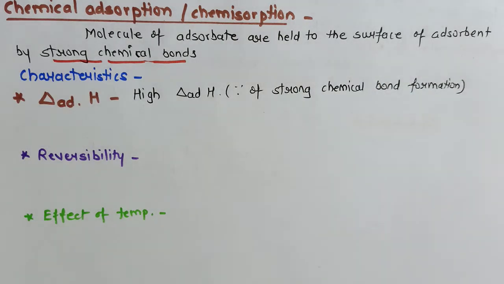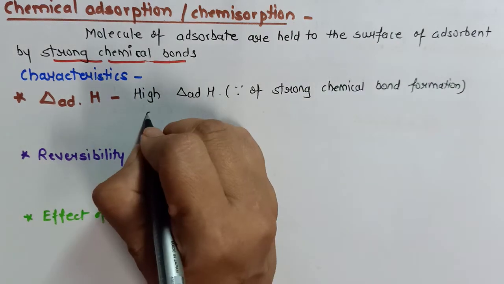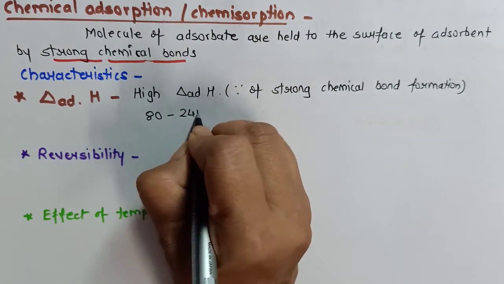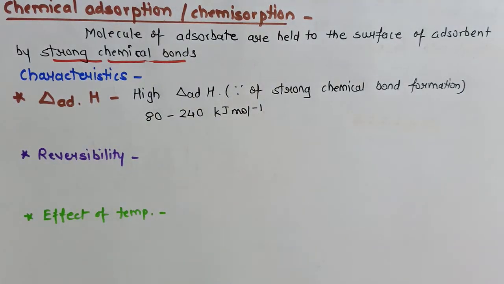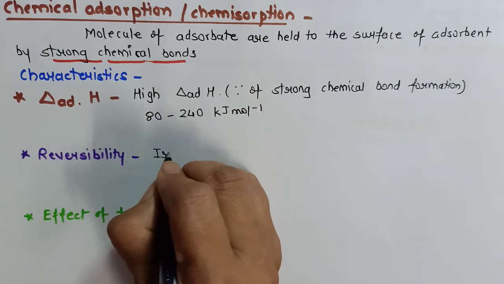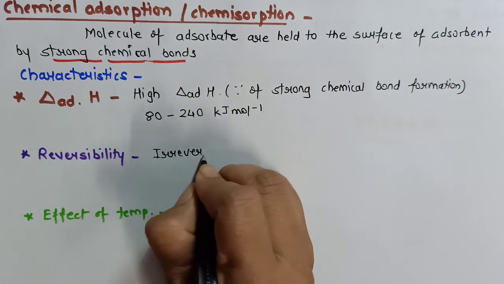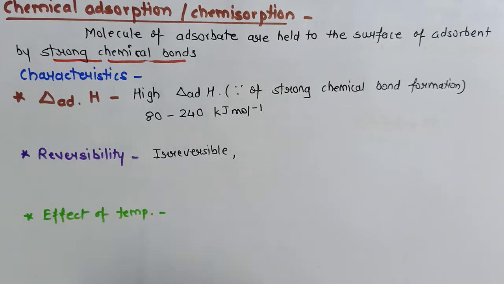Now suppose I want to have the value of enthalpy of adsorption. It lies in the range of 80 to 240 kilojoule per mole. Reversibility. Unlike Physisorption, Chemisorption is irreversible in nature. Why?